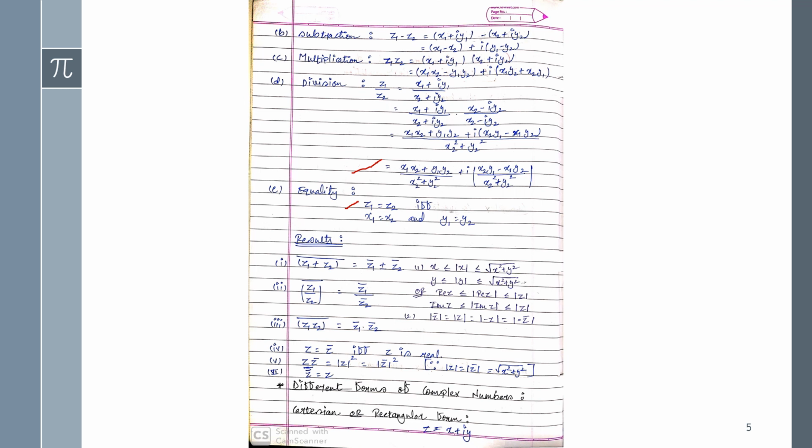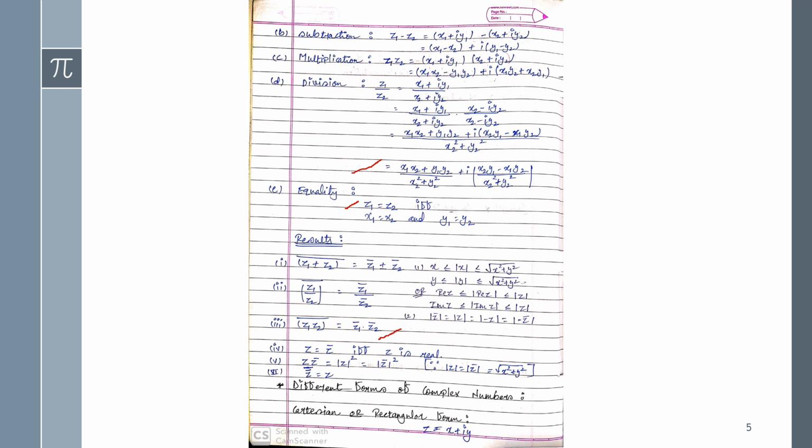That again we can separate, or else we can denote it like this: the real part of z is always less than or equal to the mod of the real part of z, which is always less than or equal to mod z. Again, this condition we have also proved, and I am giving it here, and the same for the imaginary part. And the third one I have given here: the conjugate of mod z equals mod z equals minus mod z equals minus z conjugate. Now the next is the multiplication of both the conjugates. Again it will be in separate form.